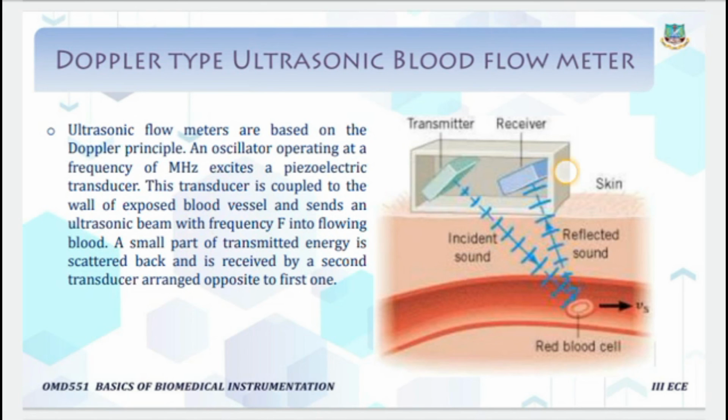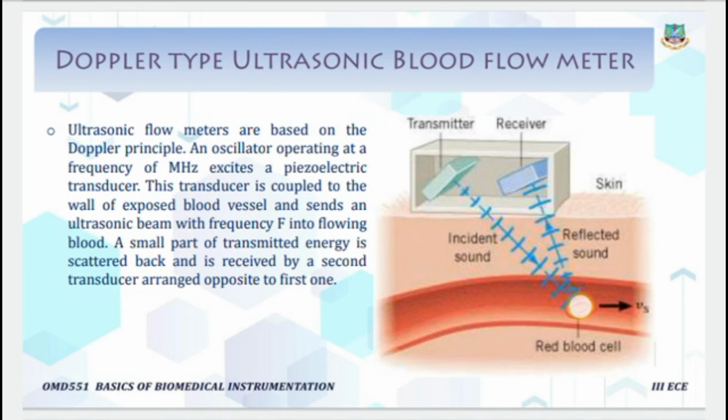These are the transducers, coupled to the wall of the exposed blood vessel, and this will send an ultrasound beam with a frequency f into the flowing blood. This will transmit ultrasonic sound to the flowing blood with a frequency f.